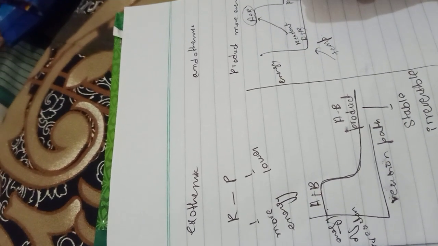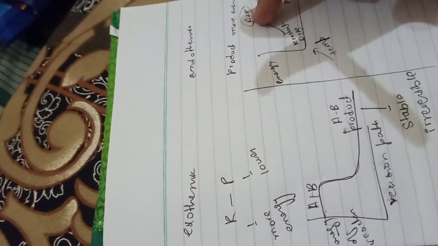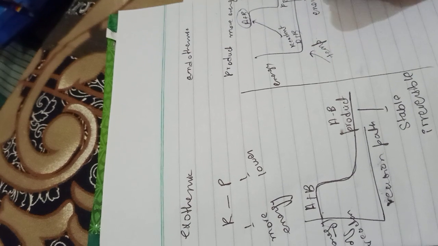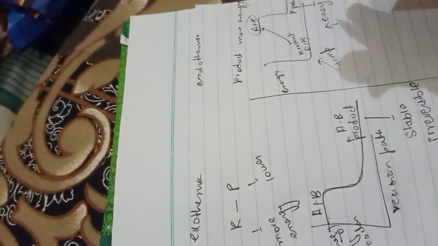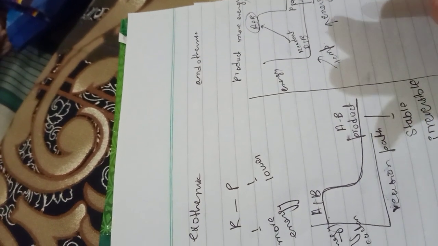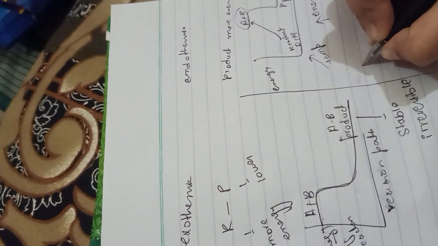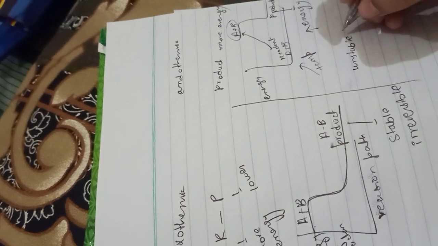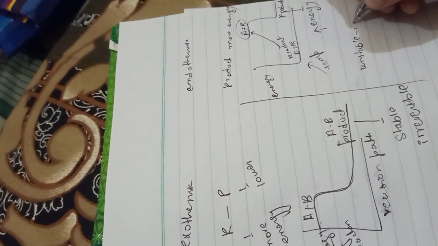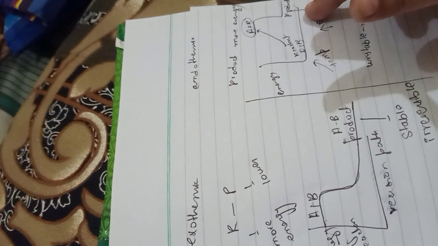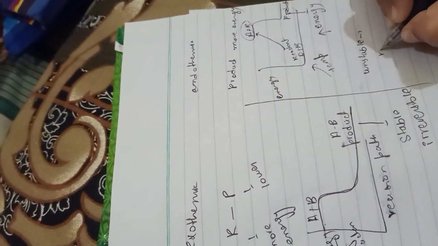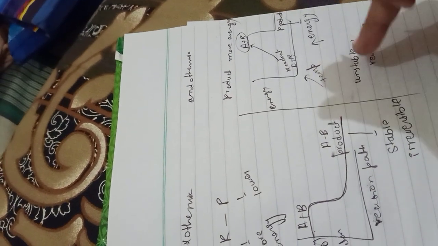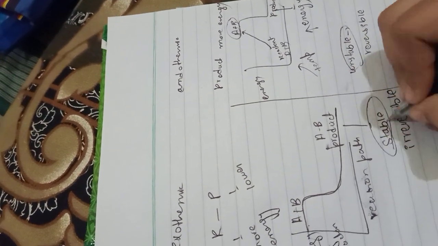You can see that the reaction starts, so the energy will be absorbed into the product, meaning the product will have more energy. The product will be unstable, so it can come back to the reactant, which means it is a reversible reaction. Here it is not coming back; here it can come back because of the instability. There it is stable, so it cannot come back.